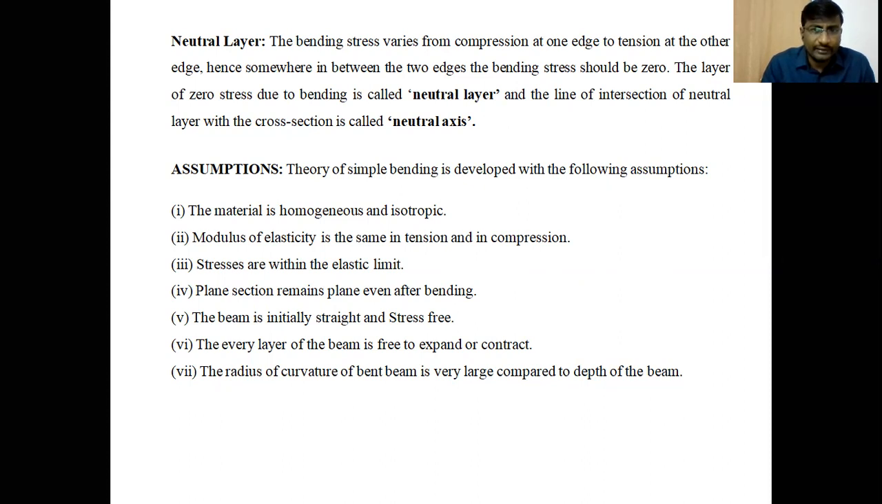If it bends very sharply, the radius of curvature is very small. That means the radius of curvature must be very large when compared to the depth of the beam. These are the seven assumptions which we are considering in this chapter to calculate the bending stresses in the beam. So bending stress is also called flexural stress.